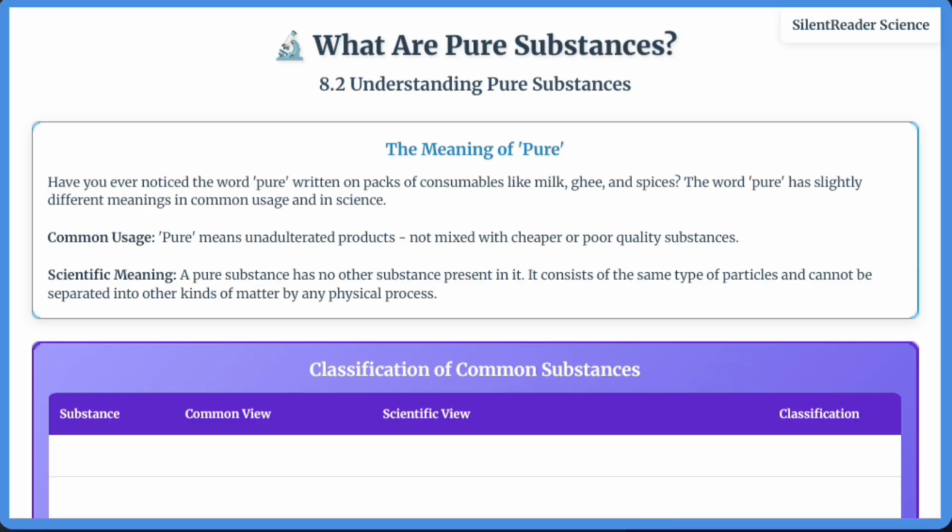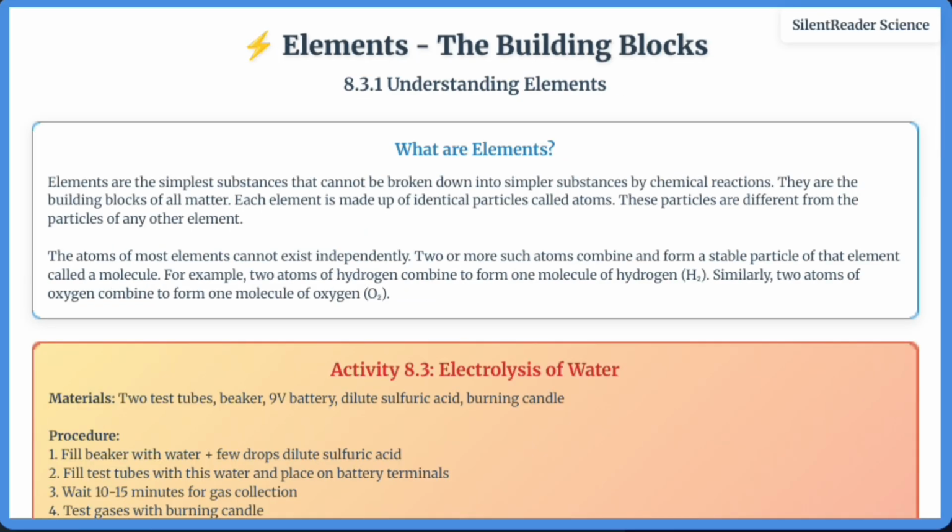Elements are the simplest substances that cannot be broken down further, while compounds are formed when elements combine chemically. Understanding this distinction is fundamental to chemistry. Let's explore elements, the building blocks of all matter. Elements are substances that cannot be broken down into simpler substances by chemical reactions. Each element is made up of identical particles called atoms.